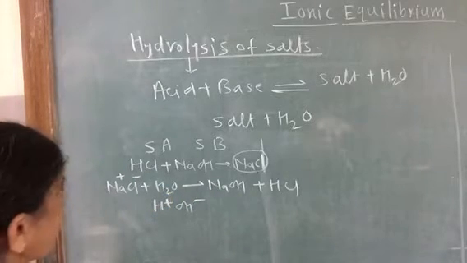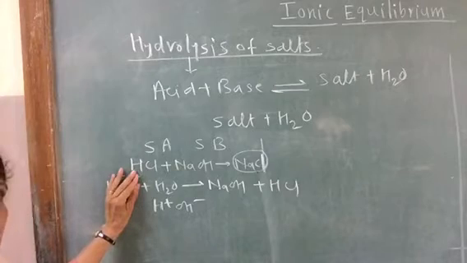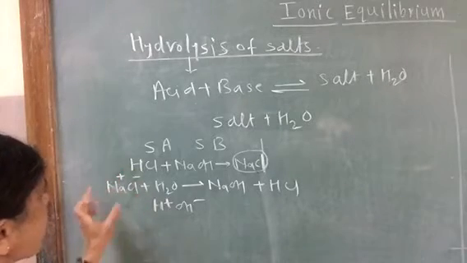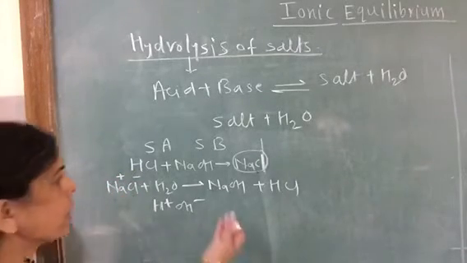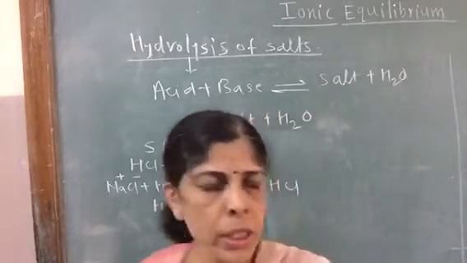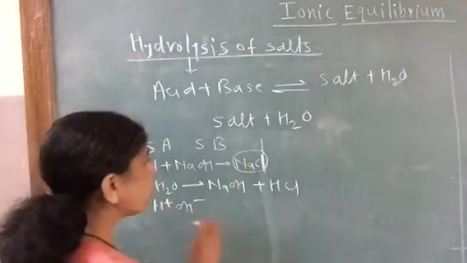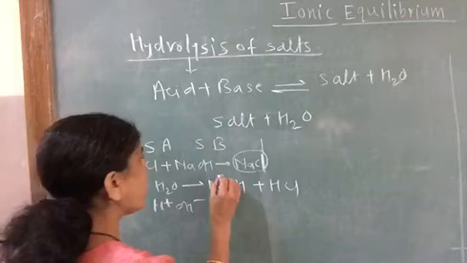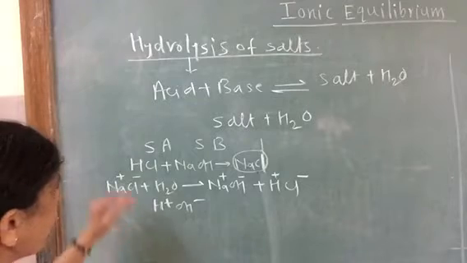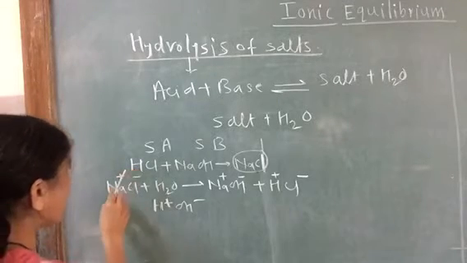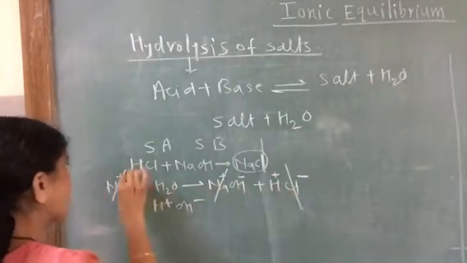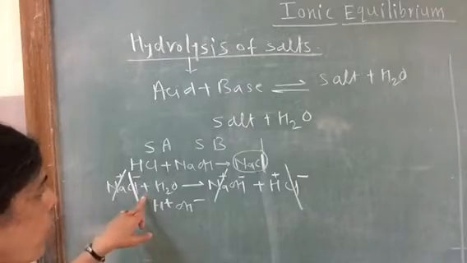Now, when salt is not added, we have pure water where the H plus ion and OH minus ion concentrations are the same. But now Na plus and Cl minus ions are there, forming these compounds. Both the acid and base which are formed are strong. NaOH is strong and HCl is strong, and therefore they will ionize completely. So we will have ions Na plus and OH minus, H plus and Cl minus. If you observe the overall reaction, the Na plus ions get cancelled, then the Cl minus ions also get cancelled,